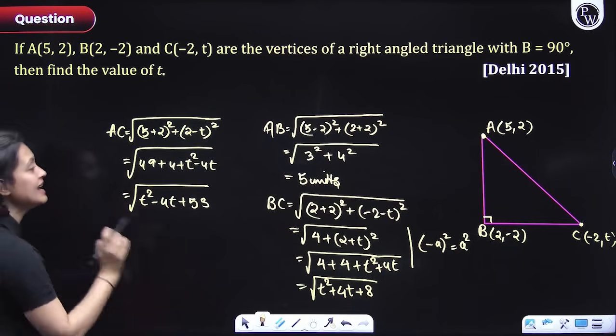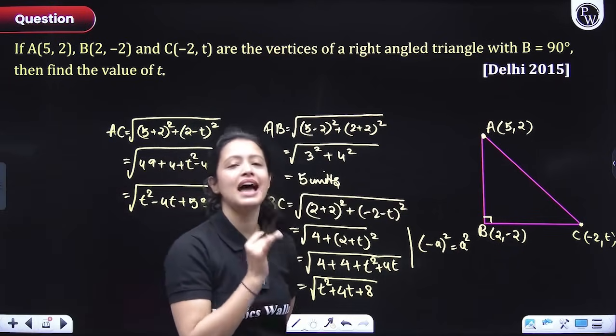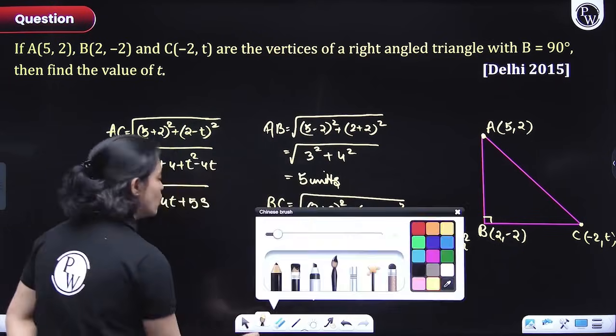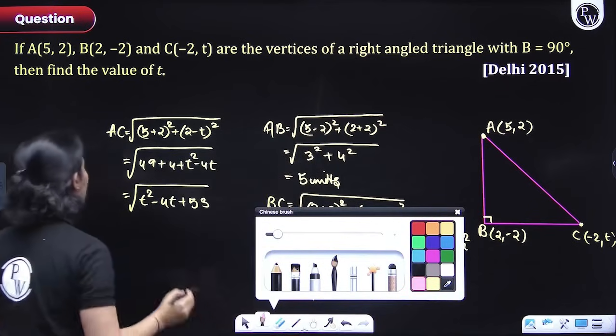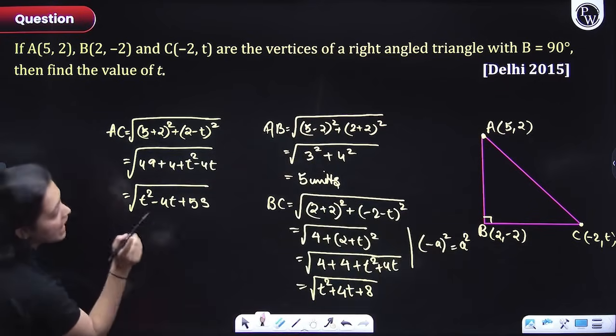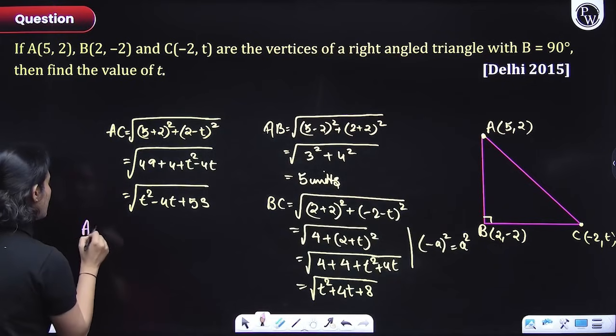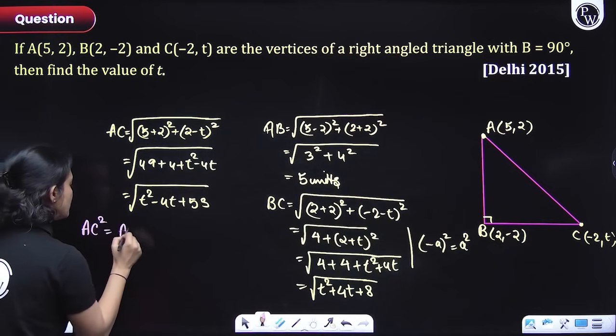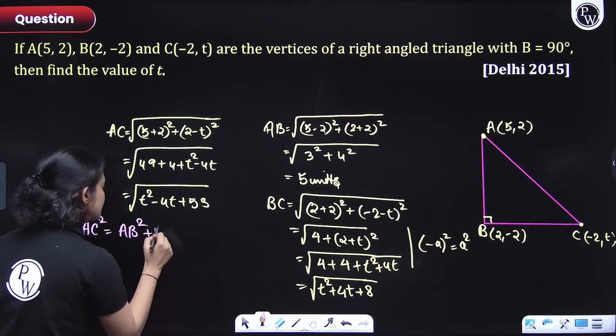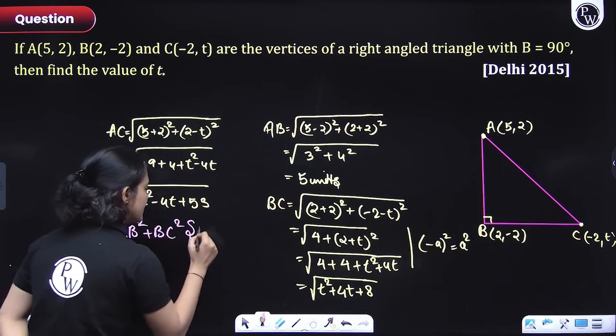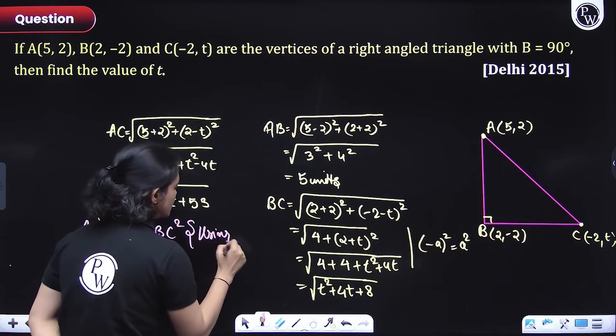Okay. Now, since this is a right angled triangle, I know that using Pythagoras theorem, I can say that the hypotenuse square is equal to the sum of squares of the remaining two sides. This is what I can say, right? Using Pythagoras theorem.